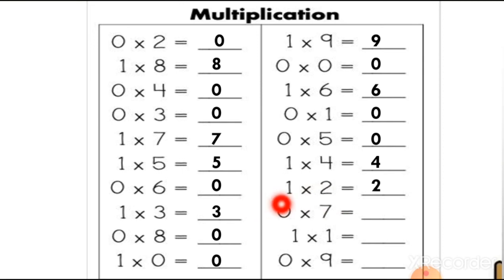Now 0 multiplied by 7, it means 0. 1 multiplied by 1, it means 1. And 0 multiplied by 9 is equal to 0. So you have to write down this worksheet in your notebook, and this is very easy, students.